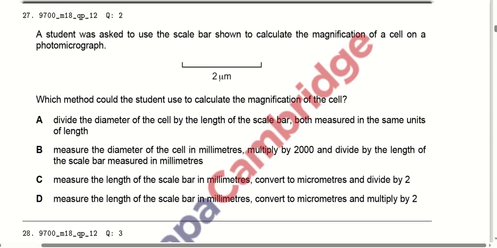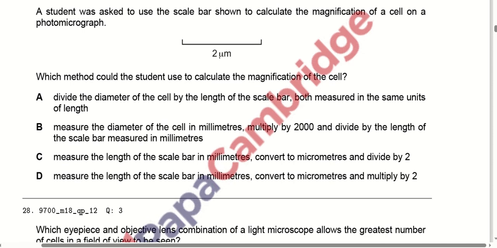Now we will move towards MCQ number 27. A student was asked to use the scale bar shown to calculate the magnification of a cell on a photomicrograph. It comes out to be 2 micrometer. Which method could the student use to calculate the magnification of the cell? Divide the diameter of the cell by the length of the scale bar, both measured in the same units of length?